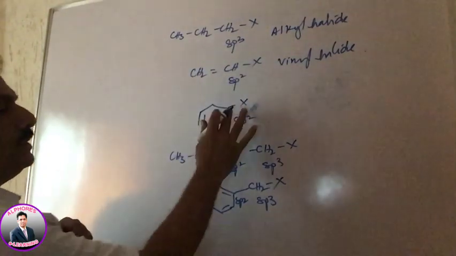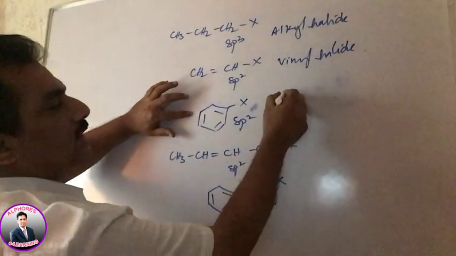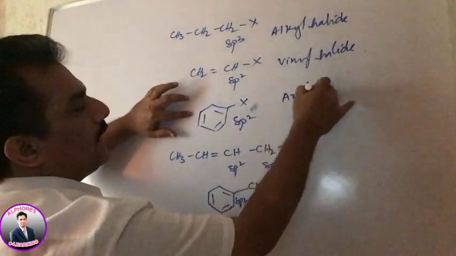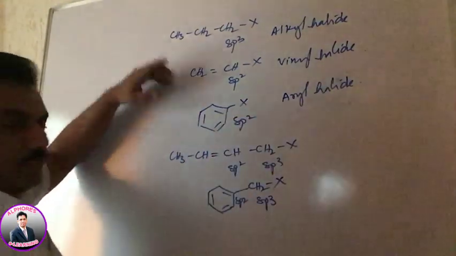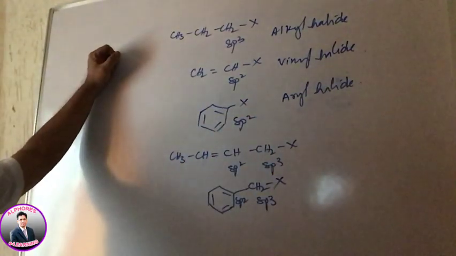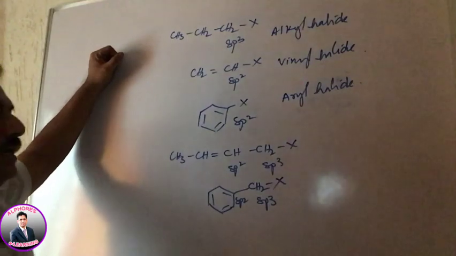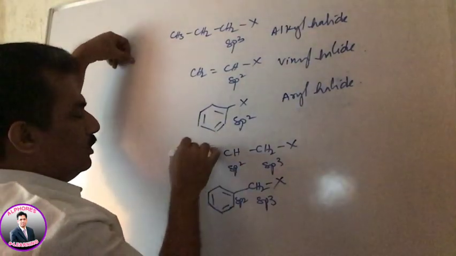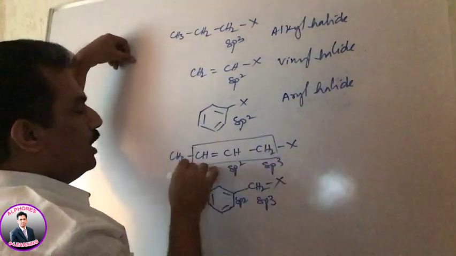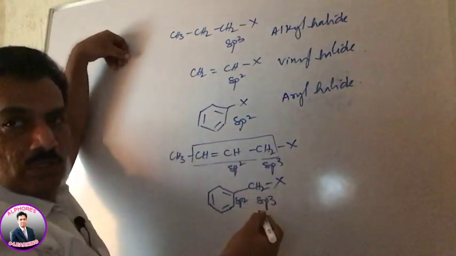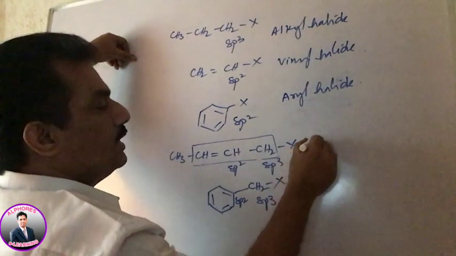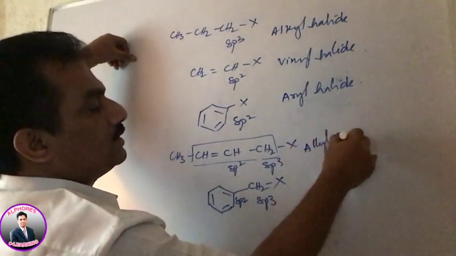And this is nothing but an aryl halide, because the halogen is directly bonded to the benzene ring. Such compounds are known as aryl halides. And this group, where the double bond is in the alternate position, is nothing but an allylic group, and hence this is known as an allyl halide.